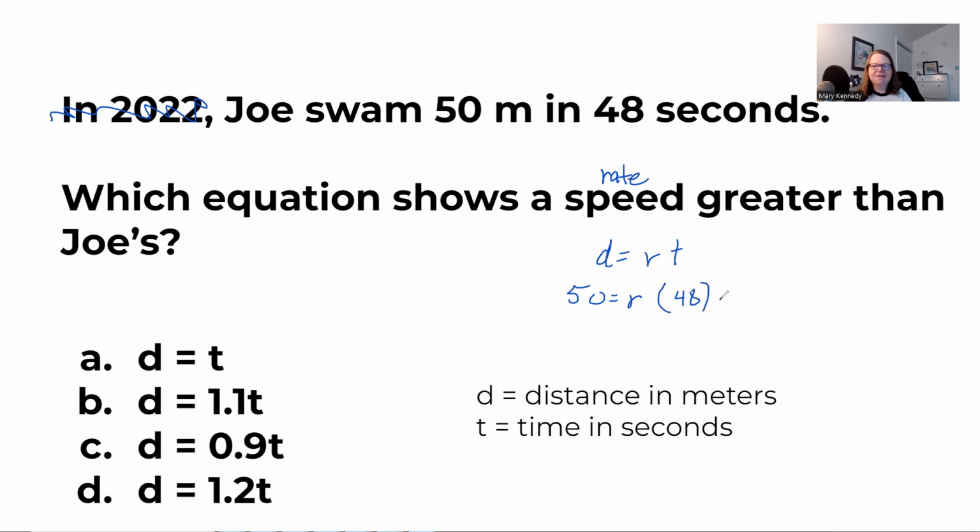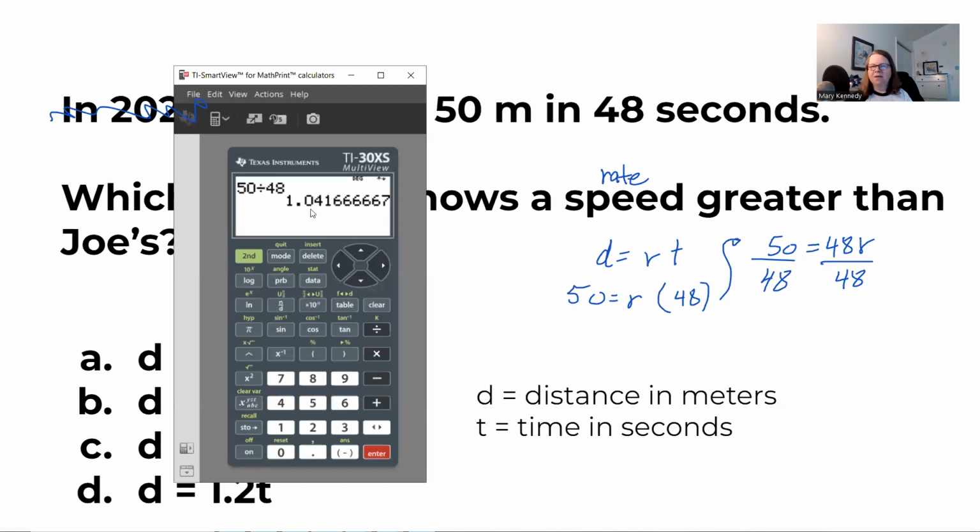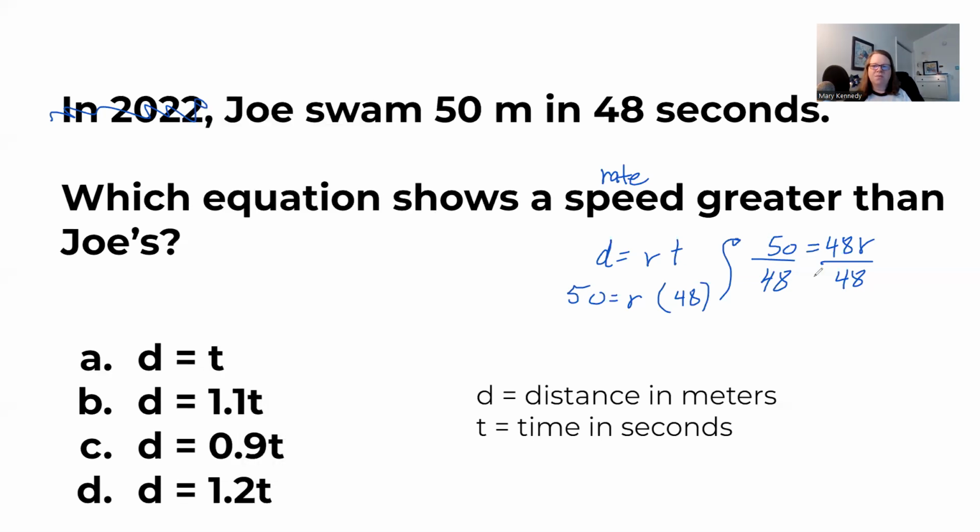So that's just like the equation. If it said 50 equals 48R, that probably looks more like what you're used to in an equation. But either way, you would divide by 48 on both sides, right? And so when we do that, let me pull that up on the calculator. 50 divided by 48 is 1.04 and so on. So let me write that down. So we have the rate is approximately 1.04. Okay, this is Joe.